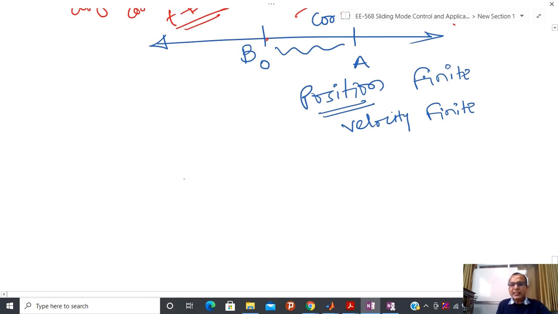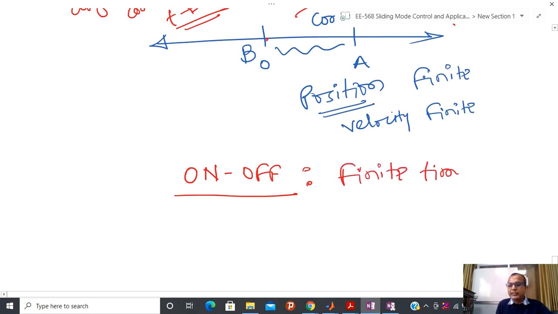So at least in that respect, on-off control is better than simple continuous control. So in case of on-off control, I actually get an additional behavior that is called finite time convergence.